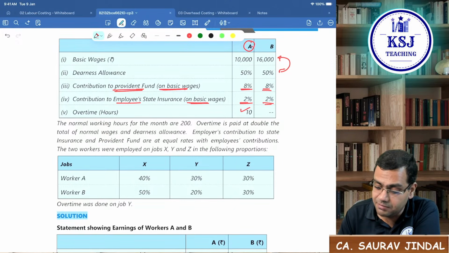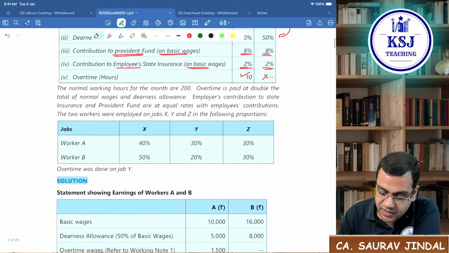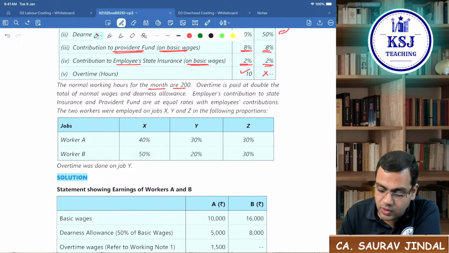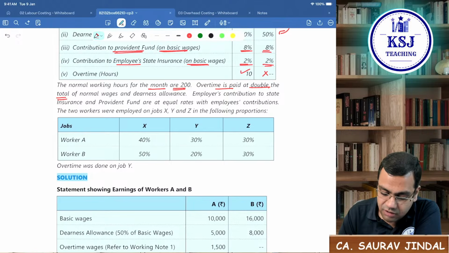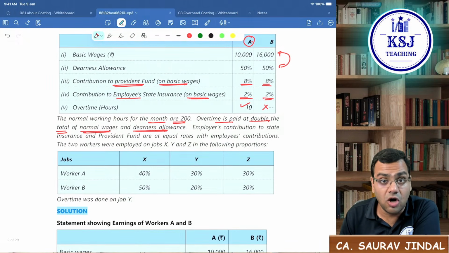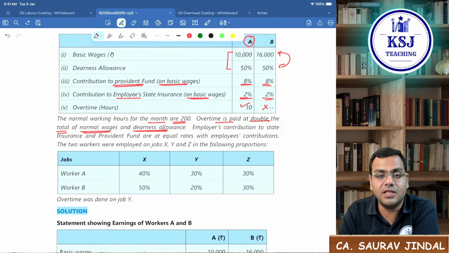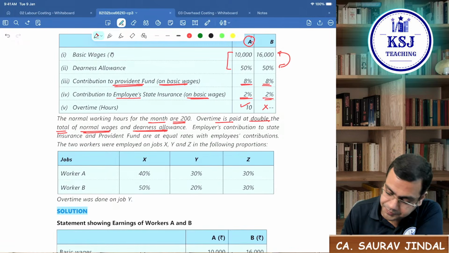There is no overtime being done by worker B. After that they say the normal working hours for the month are 200 hours. Overtime is paid at double the total of normal wages plus DA. That means the overtime will be 10,000 plus 50% of 10,000, and double the rate of that will be paid.